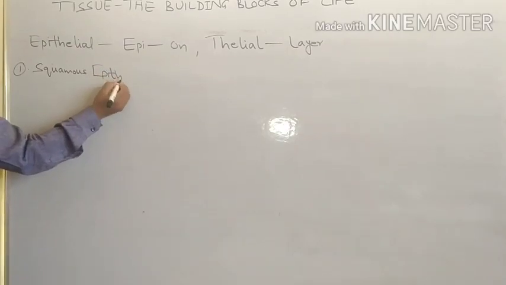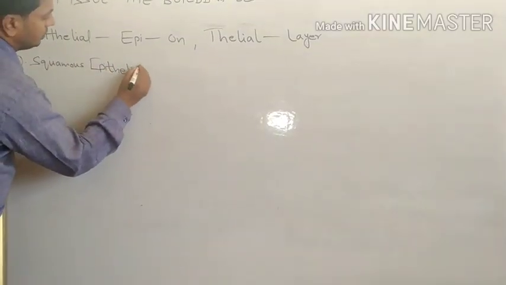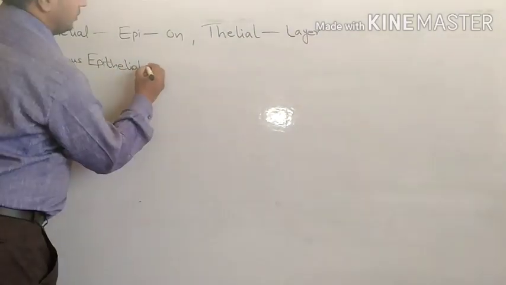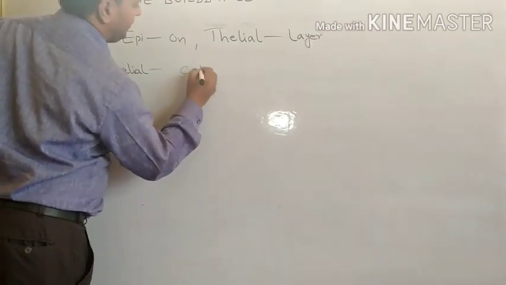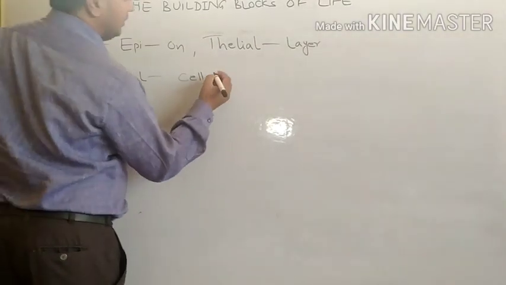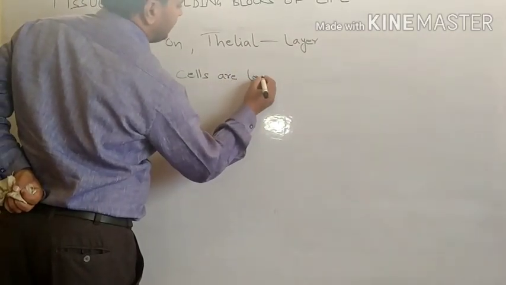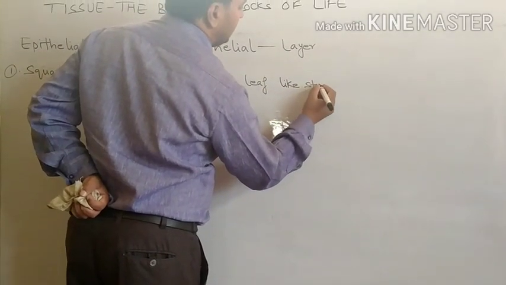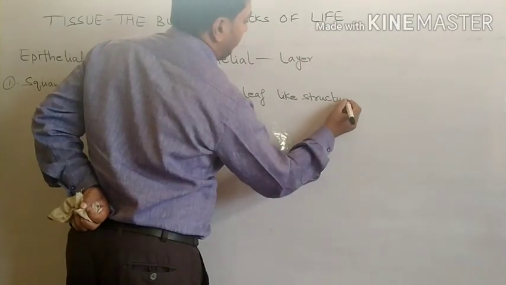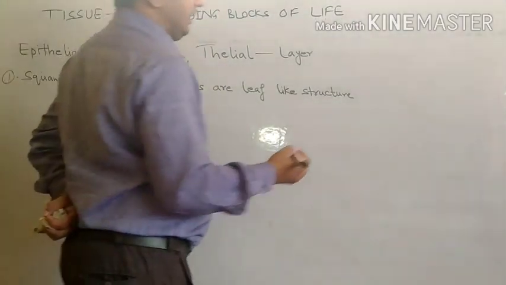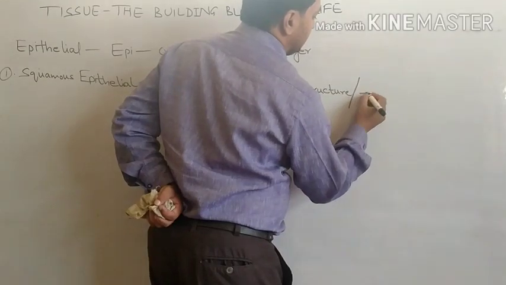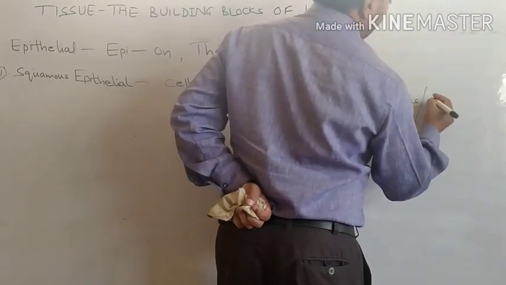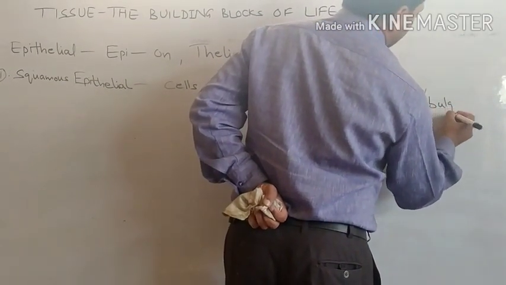Squamous epithelial tissue is that tissue in which the cells have a leaf-like structure. They are flat cells actually. A single nucleus is there, but it is a bulging nucleus.